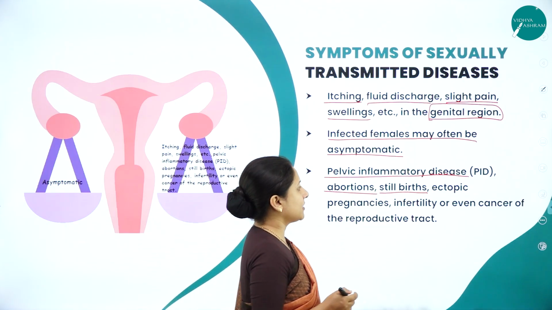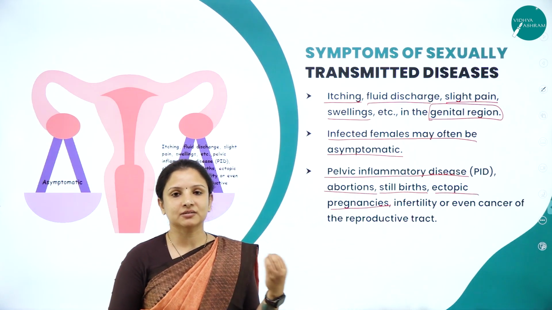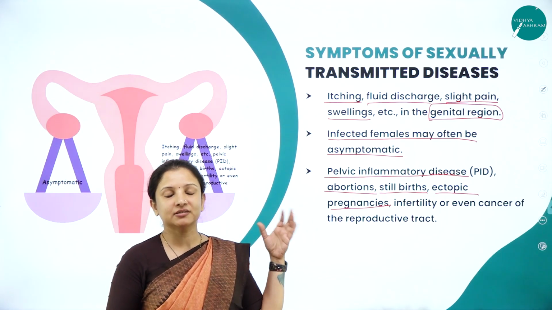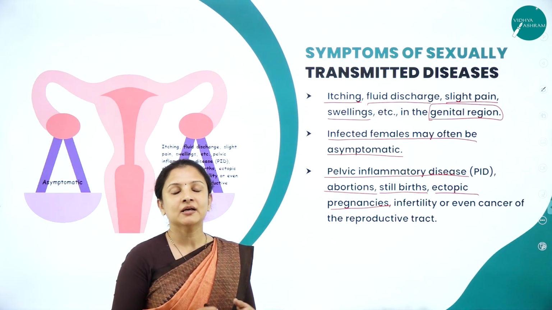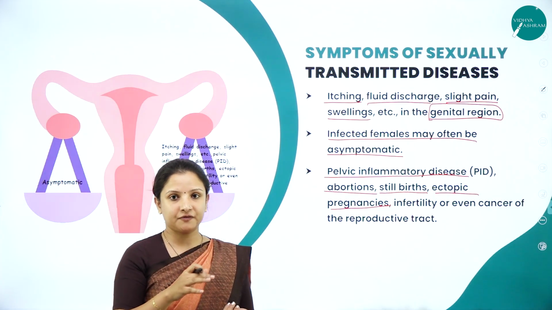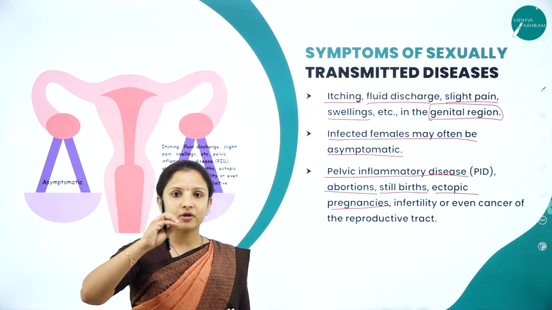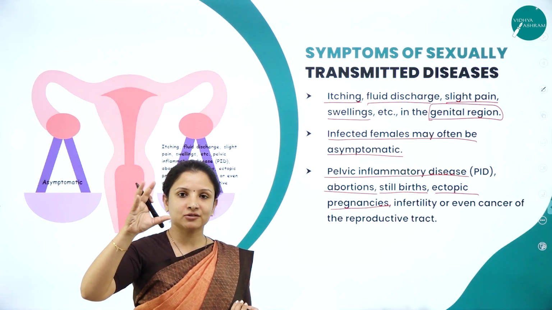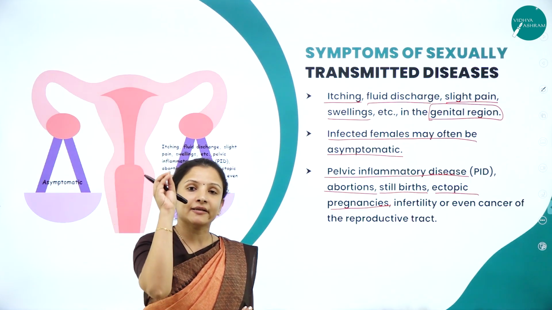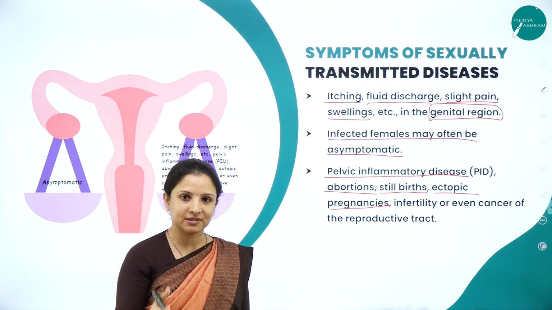So stillbirths can occur. Then ectopic pregnancies can occur. Ectopic pregnancies happen when, because of sexually transmitted diseases, blockage of the tube occurs, and the fertilized ovum, the egg, will not be able to reach the uterus and embed itself there. So sometimes the fertilized ovum can get embedded in the fallopian tube itself, or anywhere else apart from the uterus, and the child development will start there.